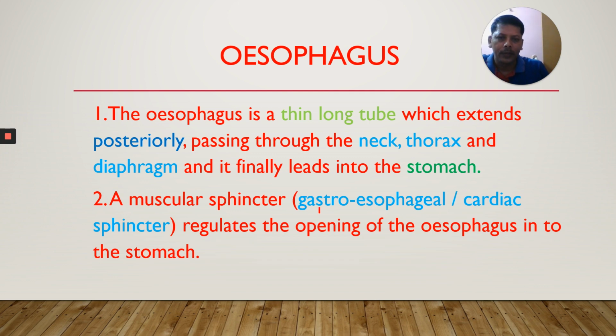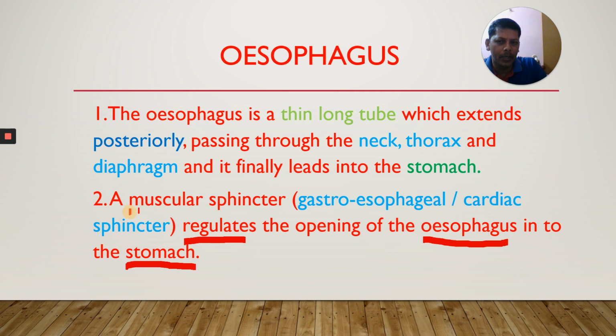A muscular sphincter called the gastroesophageal sphincter or cardiac sphincter regulates the opening of the esophagus into the stomach. Sphincter means circular muscle. Very important, it was given in a previous NEET exam. What is the name of that sphincter? Gastroesophageal sphincter or cardiac sphincter. Where is it? It is present between the esophagus and stomach.